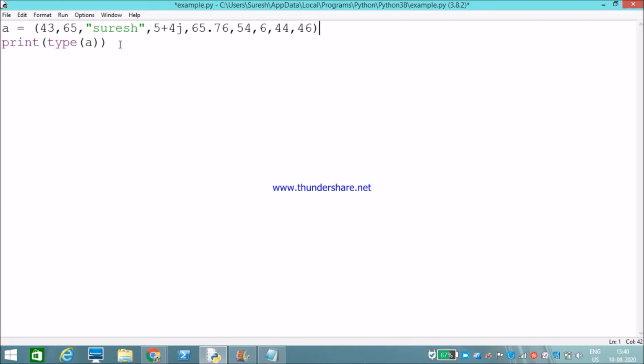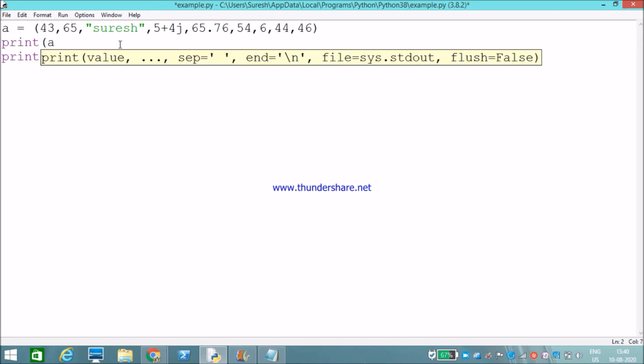Okay, next, we have to count the number of elements present. For example, print a dot count.